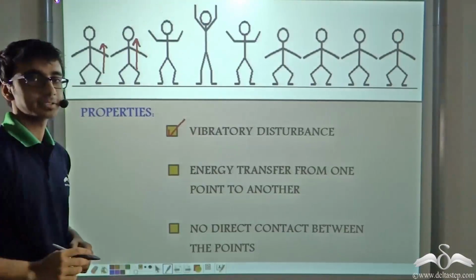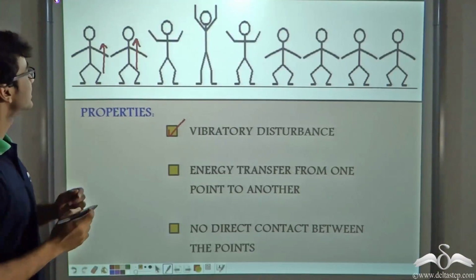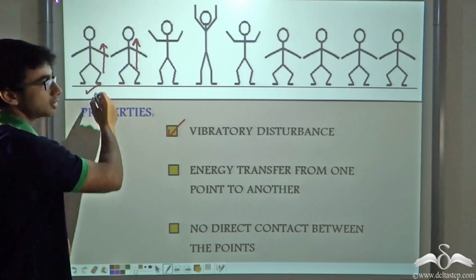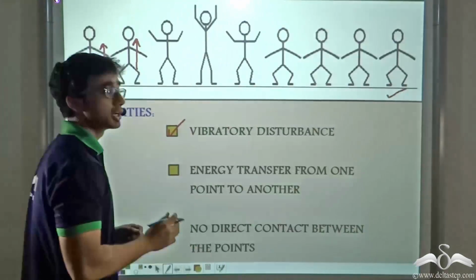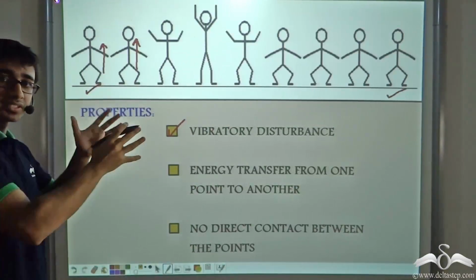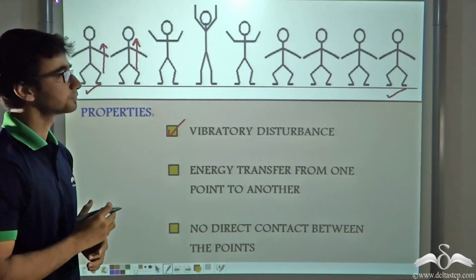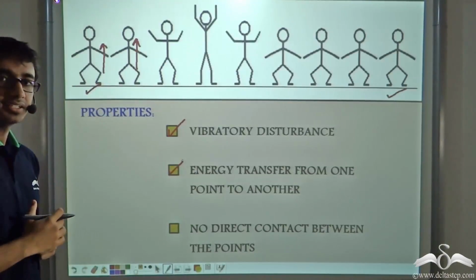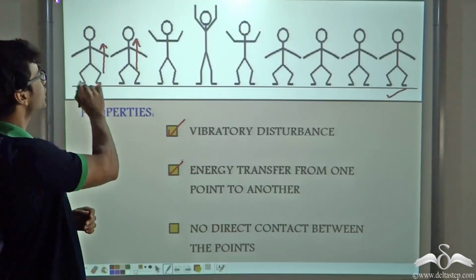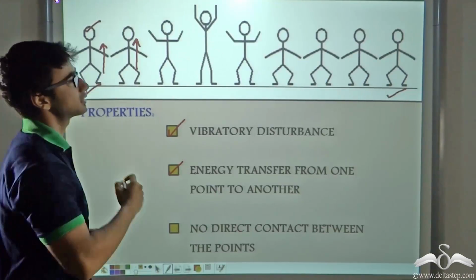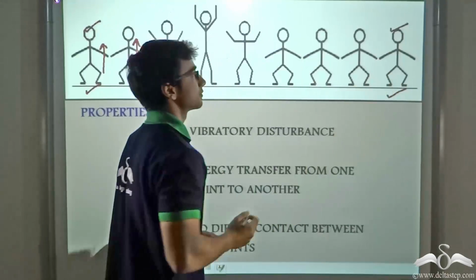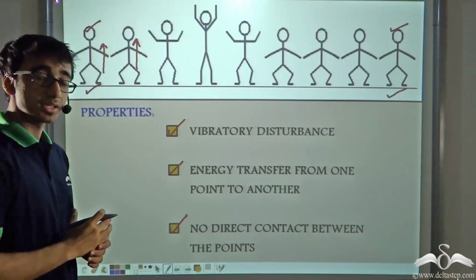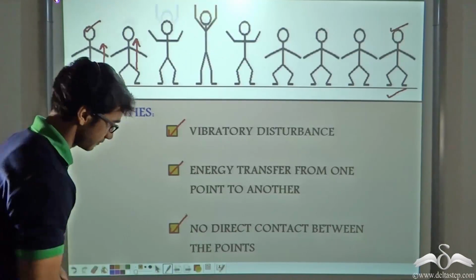The first point, check. Now, as you can see, the energy or the disturbance is being carried from this man to this man. But the people are not moving along with the disturbance, are they? Because that would be quite absurd. So the second point, check. And lastly, we can clearly see that there is no direct contact between this person and this person. So the third point also satisfied. So can we call this a wave motion? Definitely we can.